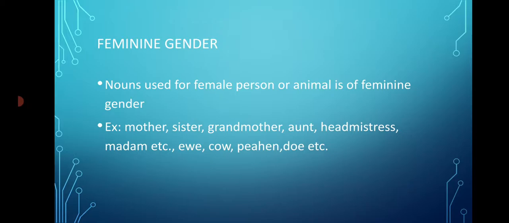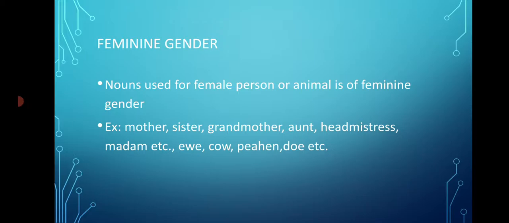Okay, next is feminine gender. Nouns which are used for female persons or for female animals are of feminine gender. For example, your mother, your sister, grandmother, aunt, headmistress, madam, etc. are going to be feminine gender, because here we are talking about female persons.